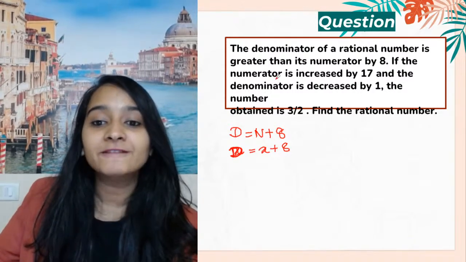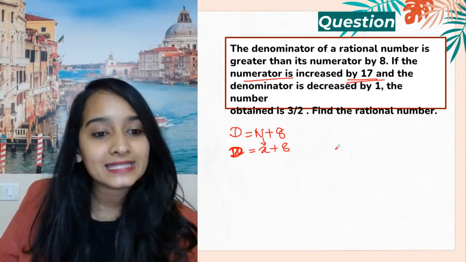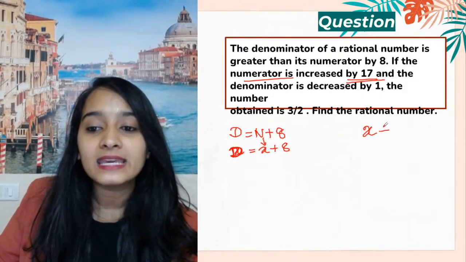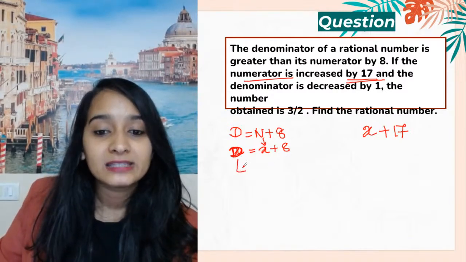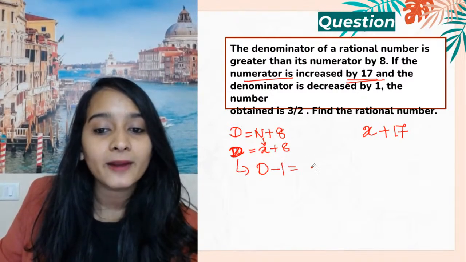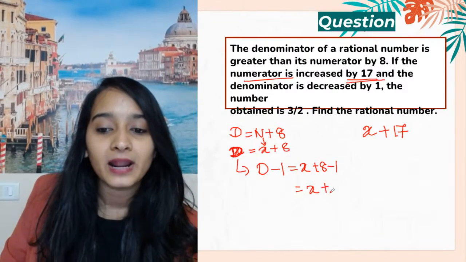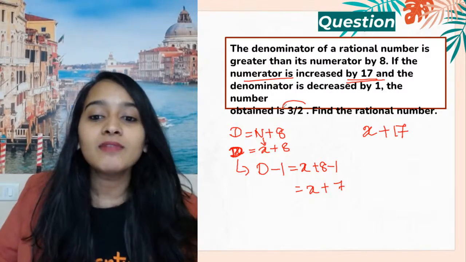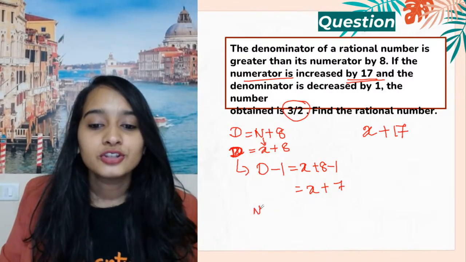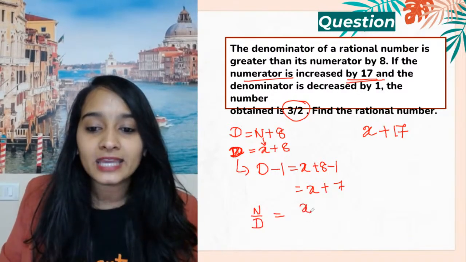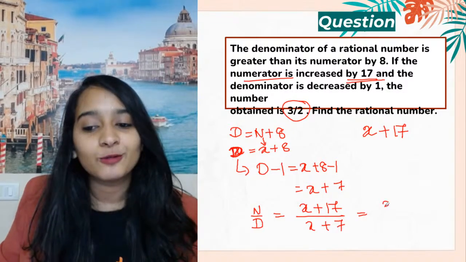Now what are they telling? If the numerator is increased by 17, what did we take the numerator as? X. So if the numerator is increased by 17, then the denominator is decreased by 1. So it will become d minus 1, which is x plus 8 minus 1, which is equal to x plus 7. Now the fraction will become 3 by 2. So numerator by denominator: x plus 17 divided by x plus 7 is equal to 3 by 2.